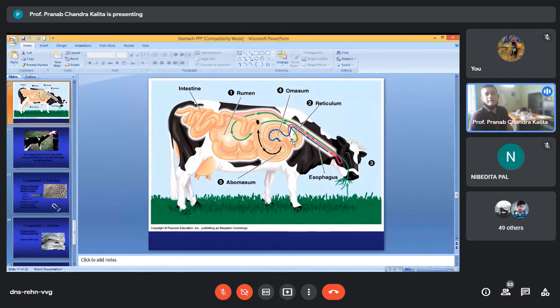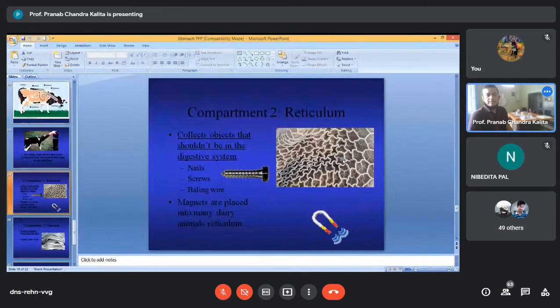Then what happens if it is a very sharp object, like human nails or iron nails? They damage this structure, the internal honeycomb-like structures.